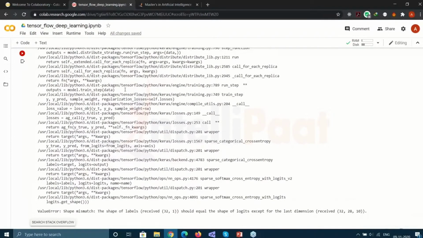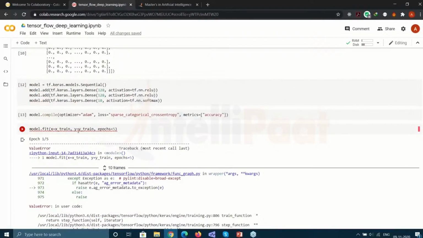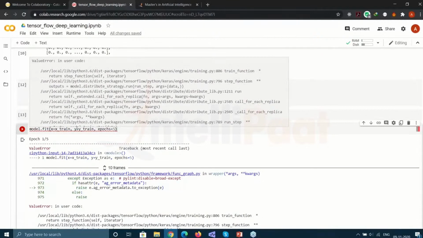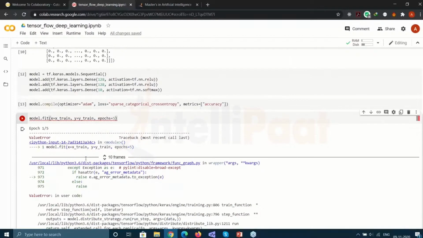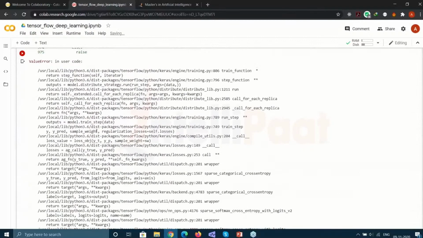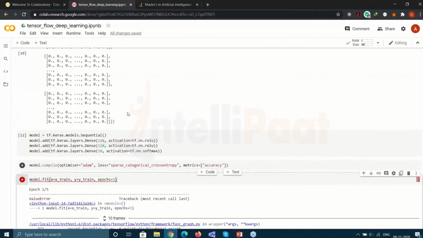We got an error. Received 32, should be equal to 1. Let's see. So we got the x_train, we got the y_train, and the epochs are supposed to be 5. The error that we are getting is a shape mismatch, which basically means we have incorrectly shaped our data.